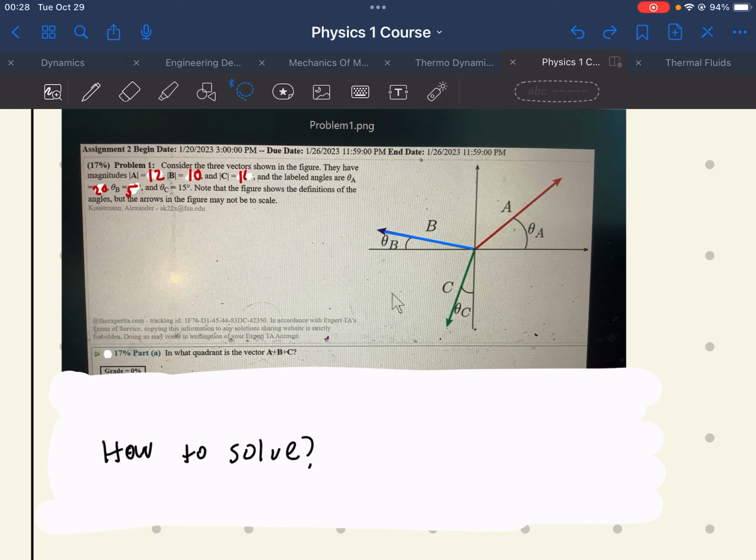We would have something like this, and then some kind of drop down like that. That's a good way to solve for it quickly without doing any analytical stuff.